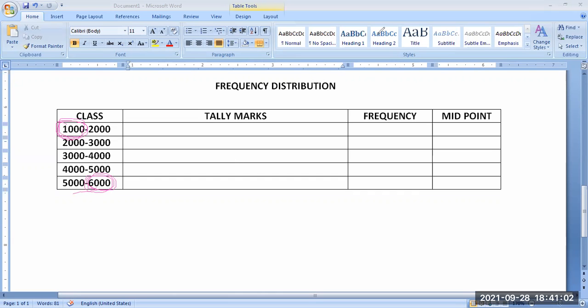Now serially, you have to check the number, and between which two numbers it falls, you have to put a tally mark in that class. So what is the first value? Yes, Shivani. What is the first value?